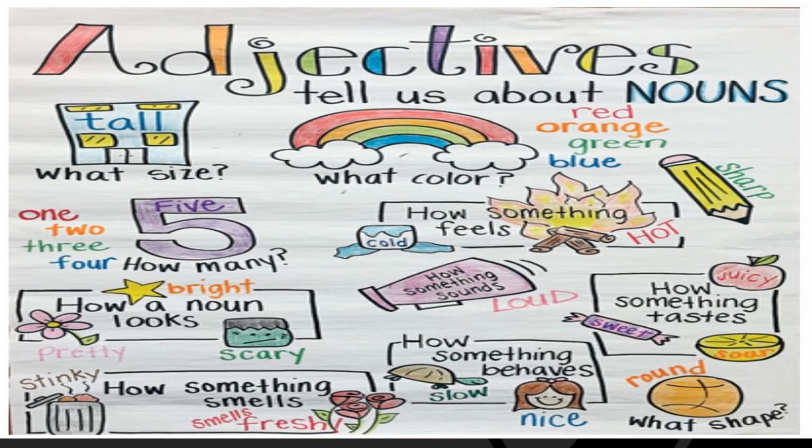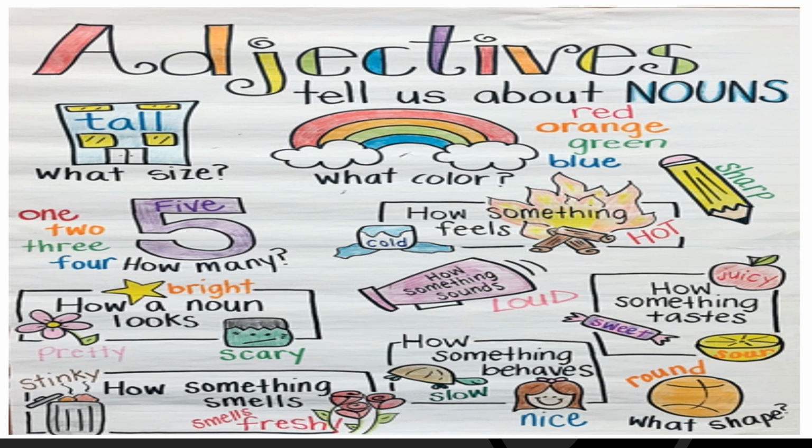Now see here. Adjectives tell us about nouns. See this poster. Now what do they tell? What size? Tall, short, big, small, tiny, huge.